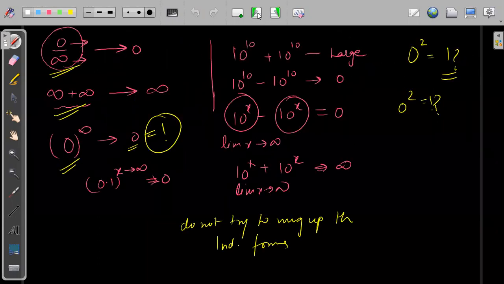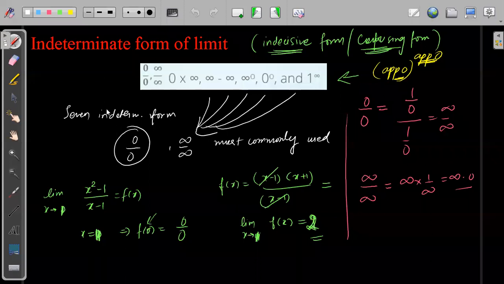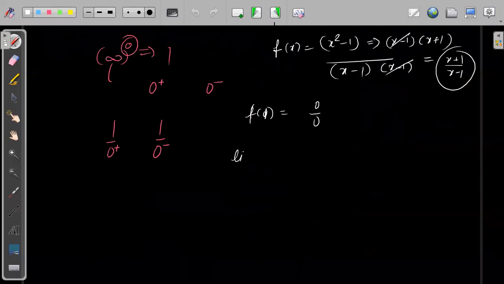So do not think that this will always have a limit, but it might have a limit by solving the question. That is why it is called indeterminate. We do not know whether the function will have a limit or not. We have to solve the question and find. I hope till now indeterminate forms and not indeterminate forms are okay. Why we are calling them indeterminate and not indeterminate. Is it okay? Yes. Okay, fine. Very good.